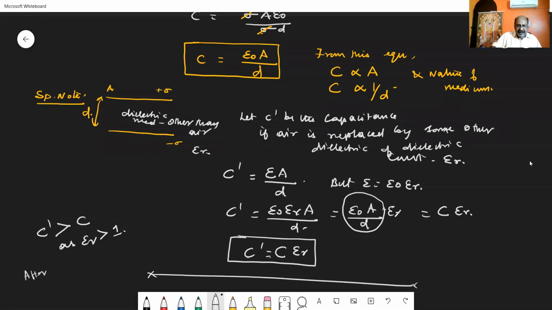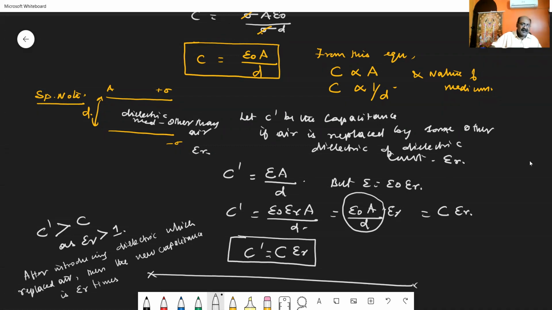After introducing a dielectric which replaces air, the new capacitance is epsilon r times the capacitance with the air medium.